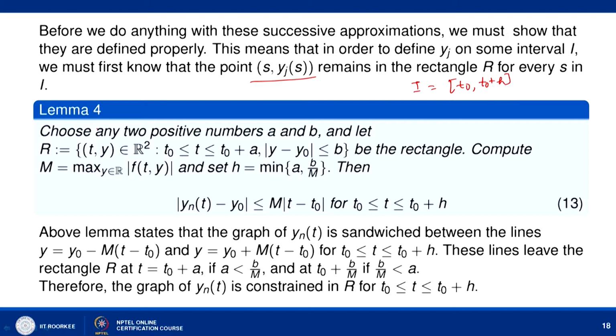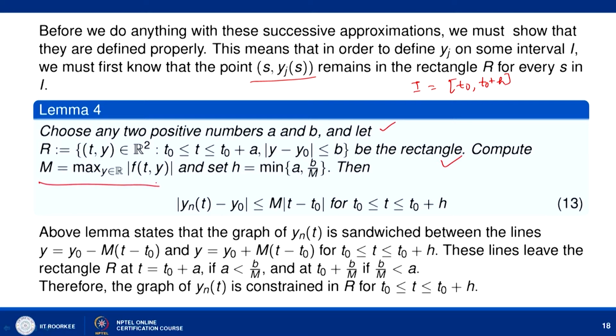Choose any two positive numbers a and b, and let R be the set of (t, y) in R^2 with t lying between t0 and t0 plus a, and |y - y0| less than or equal to b, be the rectangle. We assume that f is continuous on this rectangle R, so it is bounded.